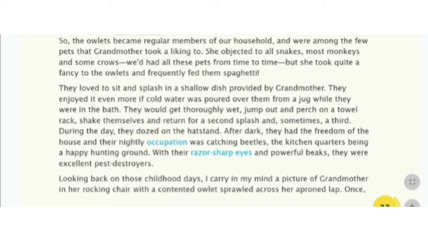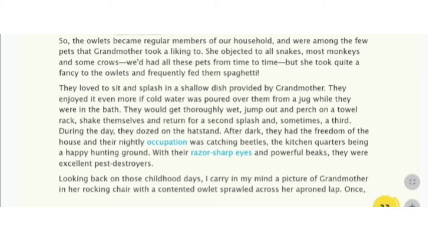We would have all these pets from time to time, but she took quite a fancy to the owlets and frequently fed them spaghetti. They loved to sit and splash in a shallow dish provided by grandmother.